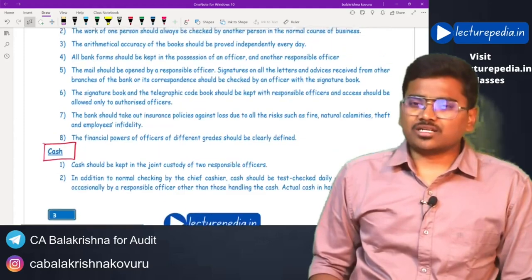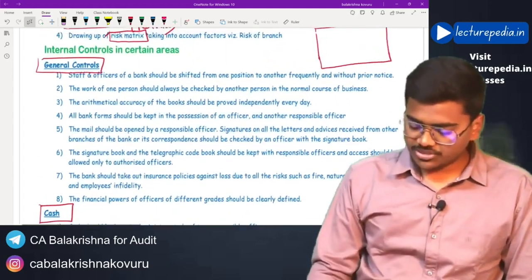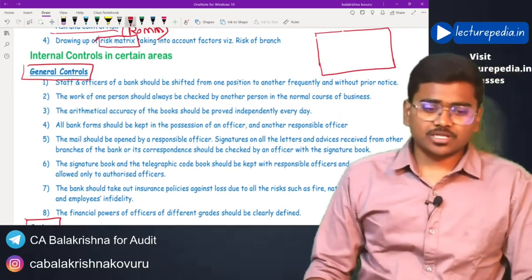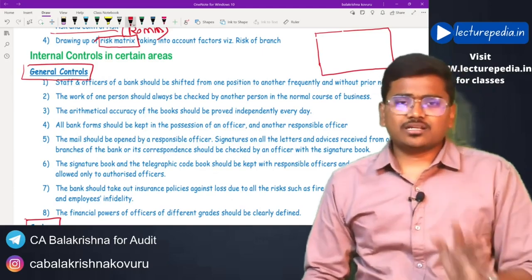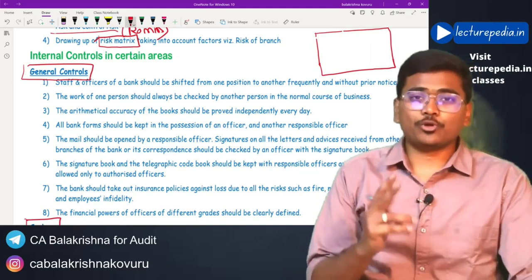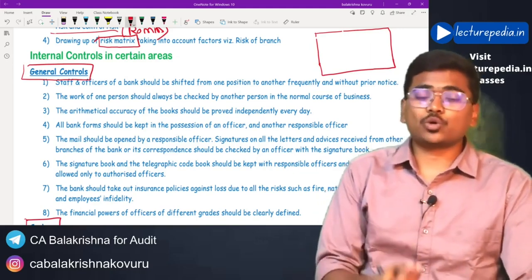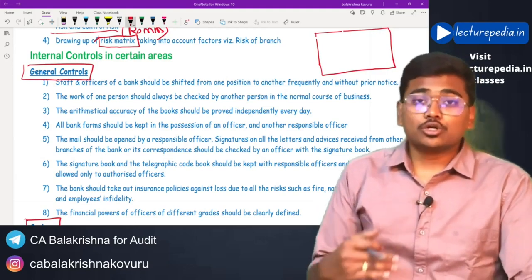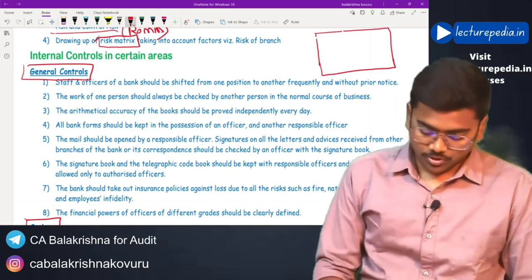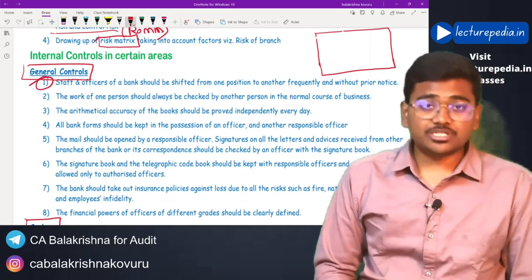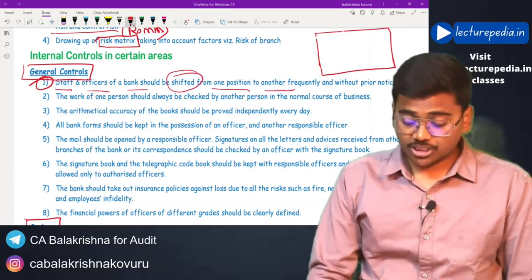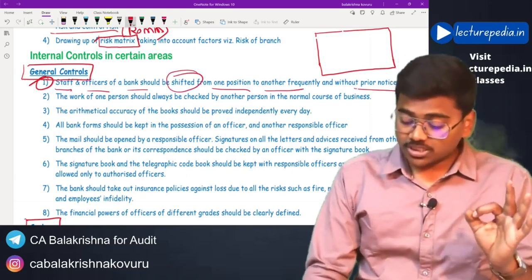Starting with general controls. What would be general controls? First of all, in case of a banking company, the general internal control that the bank will establish is to shift the jobs of employees without giving any prior notice. This will help to identify if any frauds have been taking place in the bank. So the first control that has to be established by the bank is that staff and officers should be shifted from one position to another frequently without giving any prior notice.